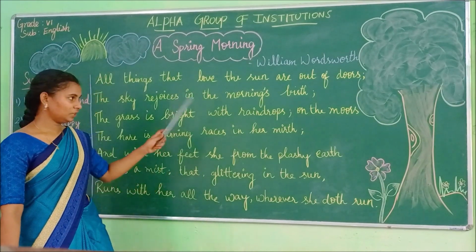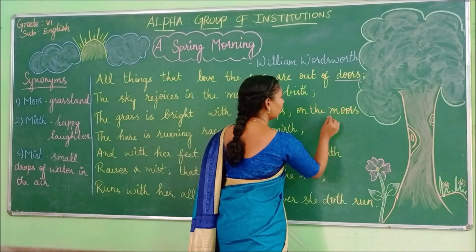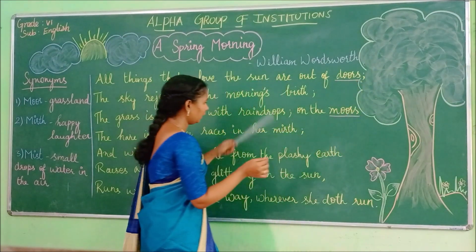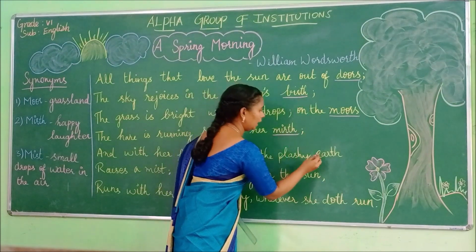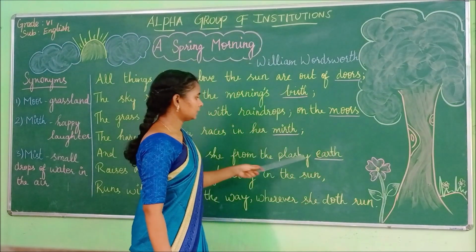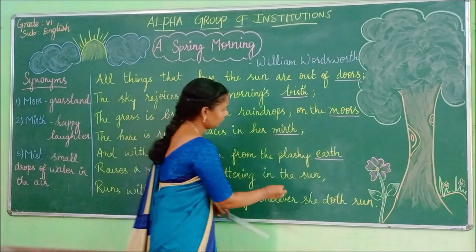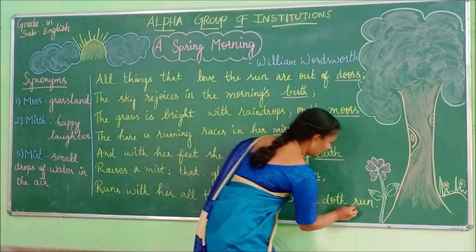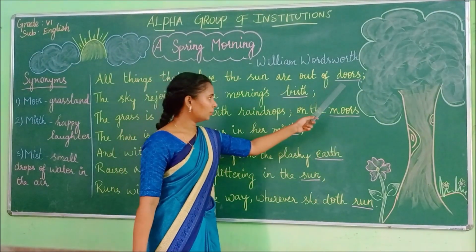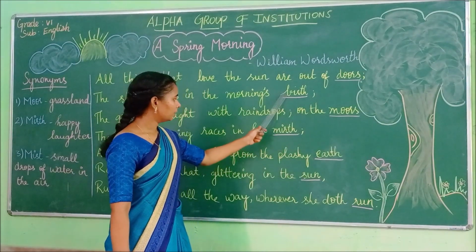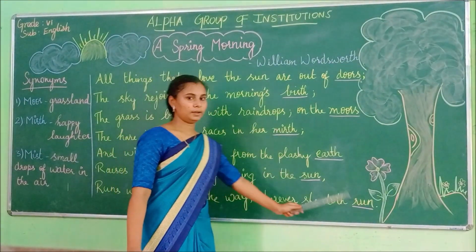Okay children, you can see in our stanza here, doors, moors. And the next words, bird, mud, and earth. All these three words have the same sound at the end. Last words, sun and run. So what are the rhyming words in the stanza? Doors, moors, bird, mud, earth, and sun and run.